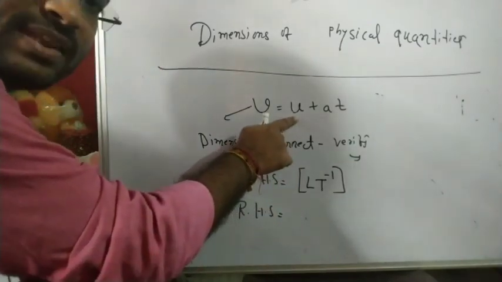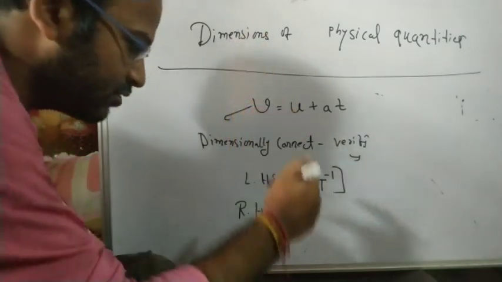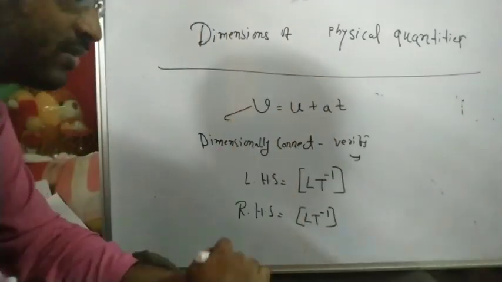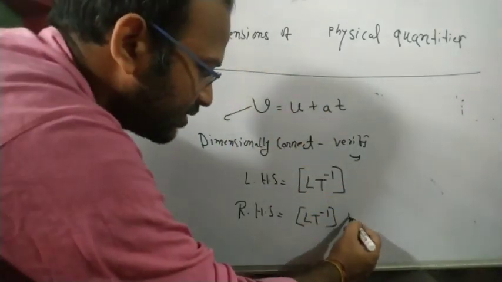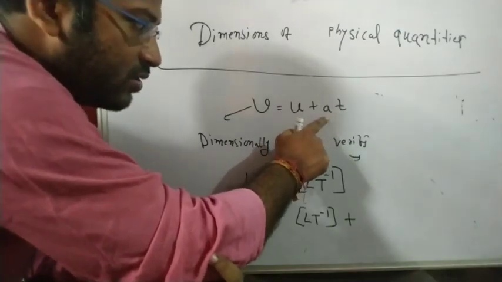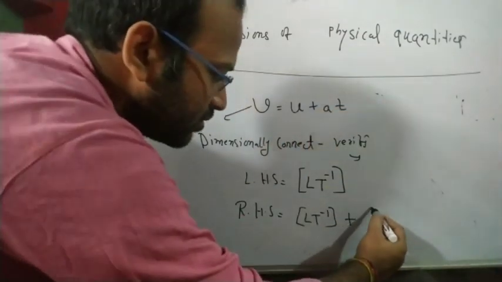The dimension of u, that is the initial velocity, so that is also a velocity. So you can write L t to the power -1, plus acceleration. What is the dimension of acceleration?